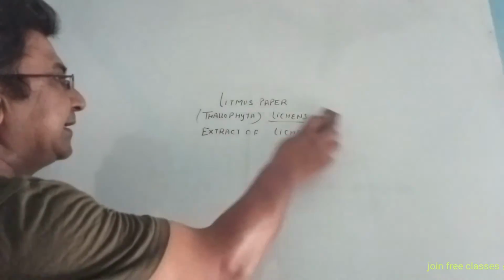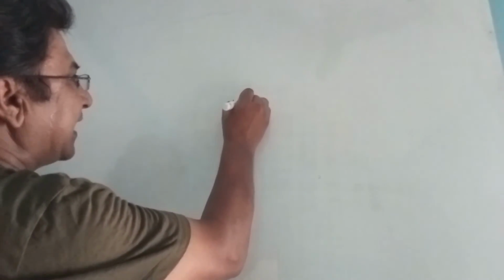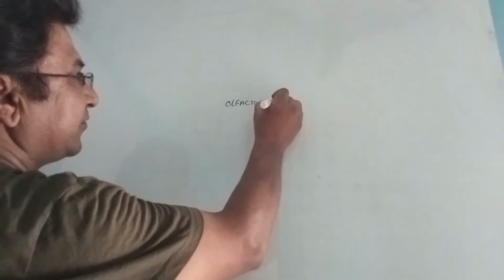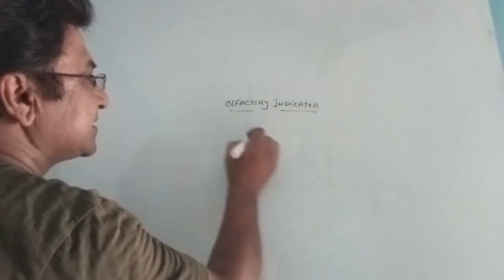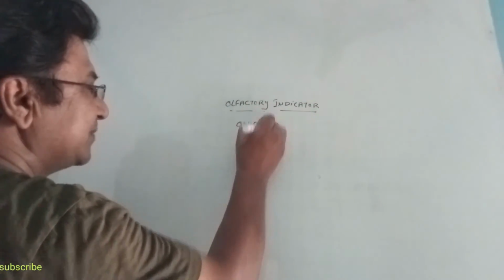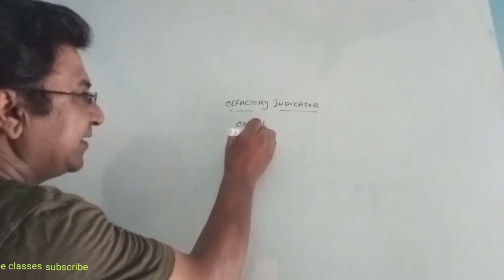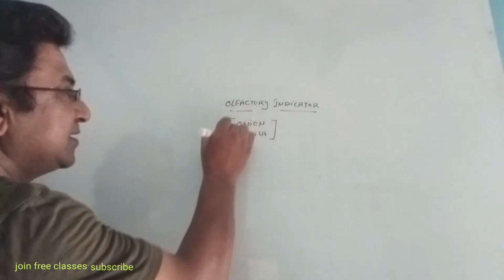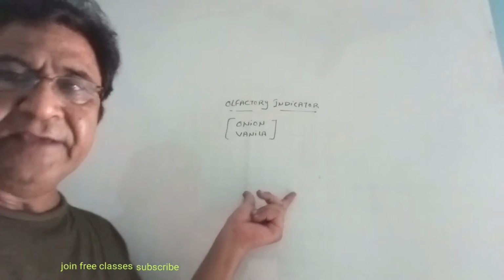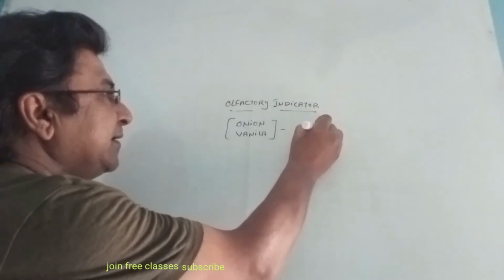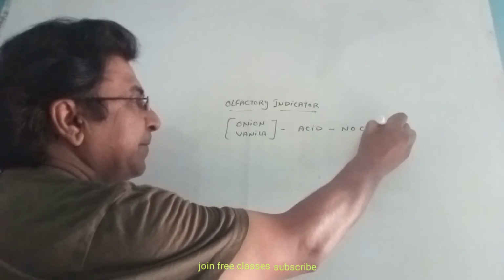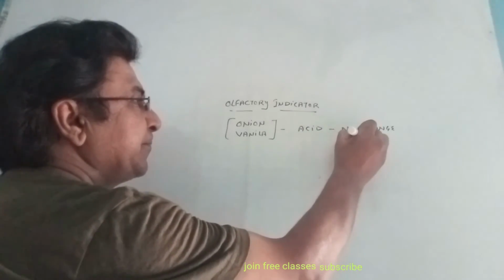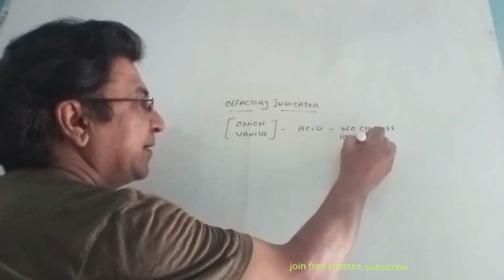Let's talk about another indicator called the olfactory indicator. These are not reliable, but sometimes they can be used. Certain substances like onion have a peculiar smell. In the same way, vanilla has a peculiar smell. If these are treated with acid, no change in their smell will happen.